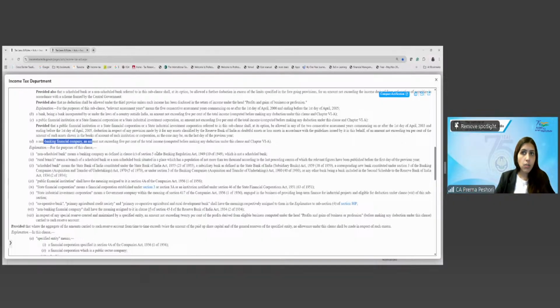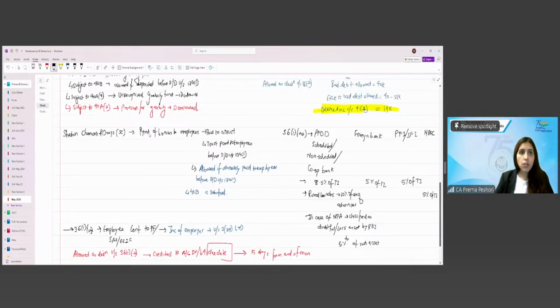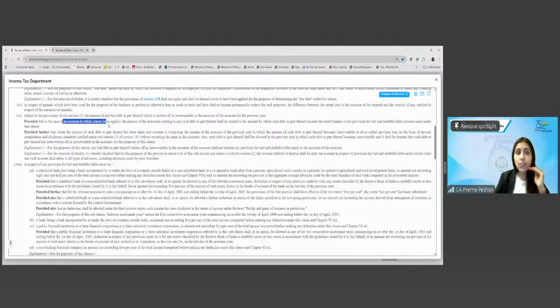Any question, any doubt till now? Okay. Now, what does 36(1)(vii) say? It is saying that in case of assessee to which 36(1)(viia) applies, the deduction of the bad debt will be limited to the amount by which the bad debt exceeds the credit balance in the provision for doubtful debt account.